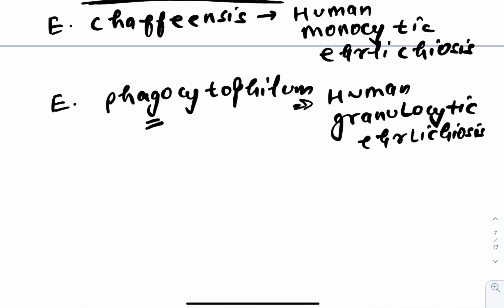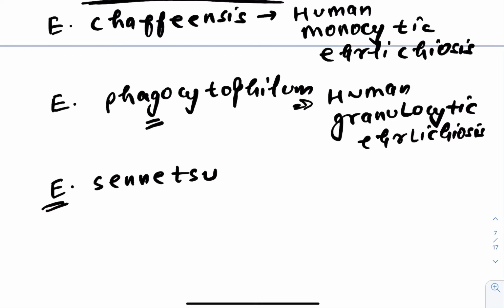Okay, and here you remember one more, which is termed as Ehrlichia senetsu. Okay, remember this particular one. Sometimes they say Rickettsia senetsu and Ehrlichia senetsu.